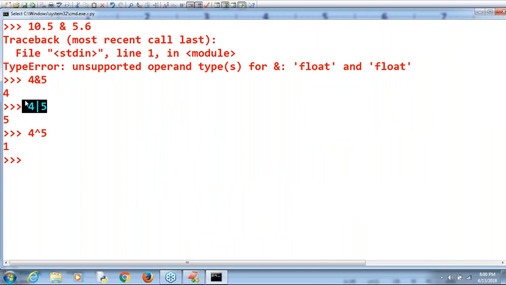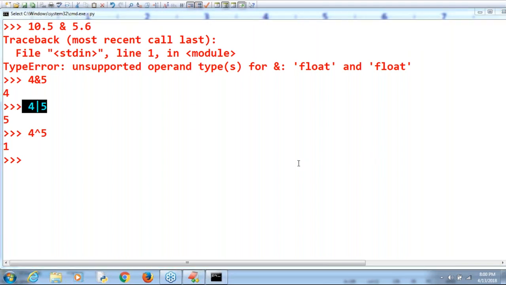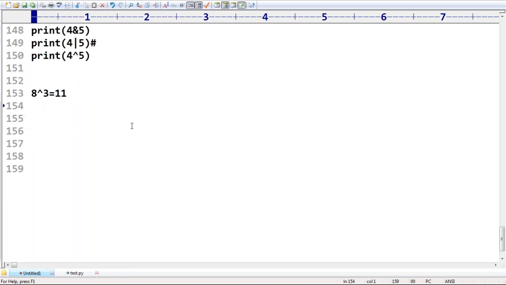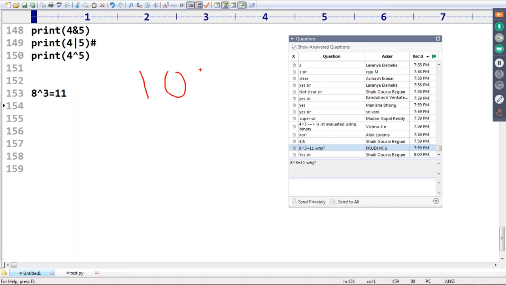Okay. Gausia ma'am, is it okay? Yeah. Prudhvi, yes, you are asking something. 8 XOR 3. What is the answer? We are getting 11. Okay, it may be simple. Just observe that. 8 means what? 1 0 0 0. 3 means what? 0 0 1 1.